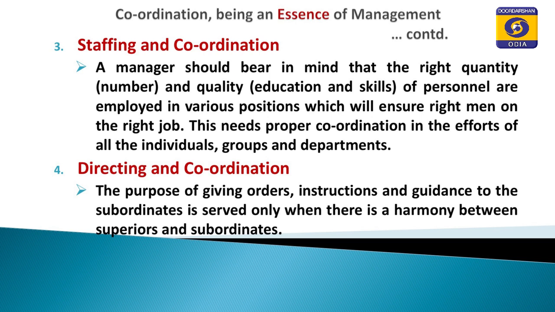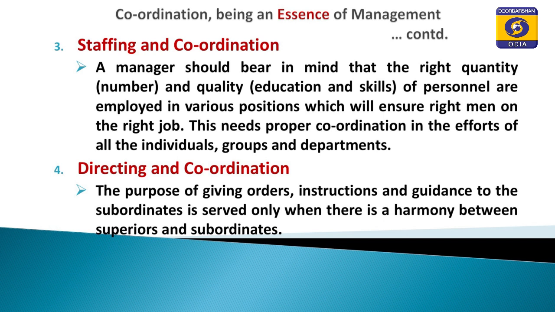Staffing means appointment of the right person for the right job position, and there also coordination is required. A manager should bear in mind the right quality and right quantity. Quantity means the number of personnel, quality means qualification and skills, and these are required to be filled into various positions. So, in staffing, coordination is required.